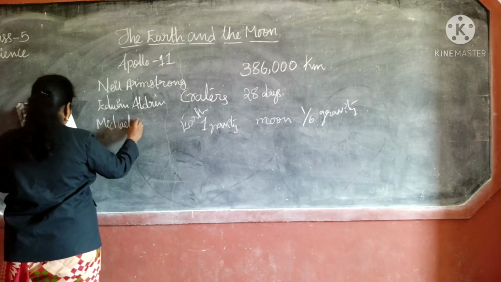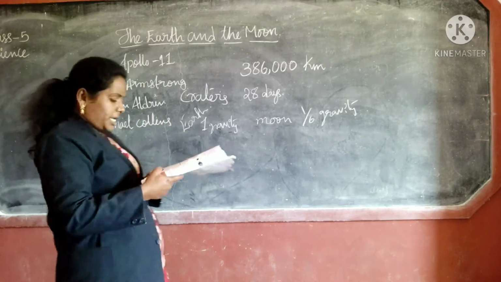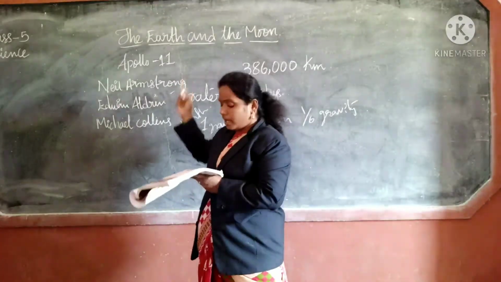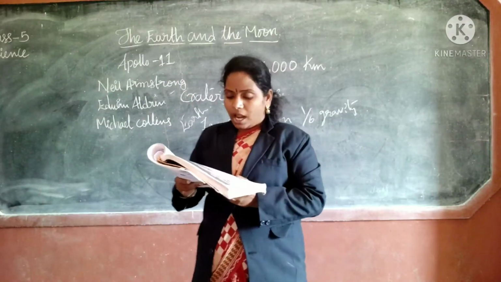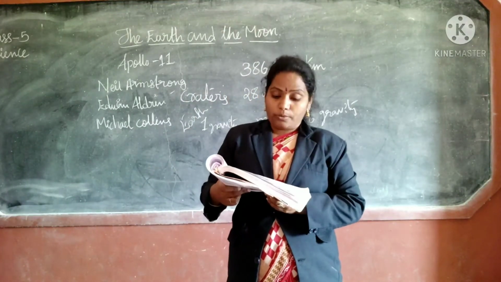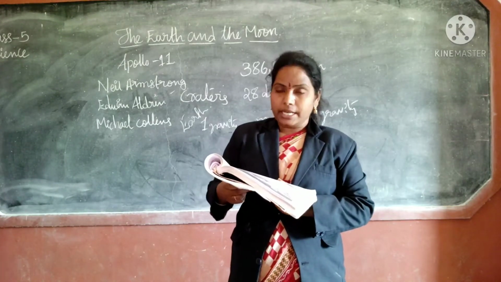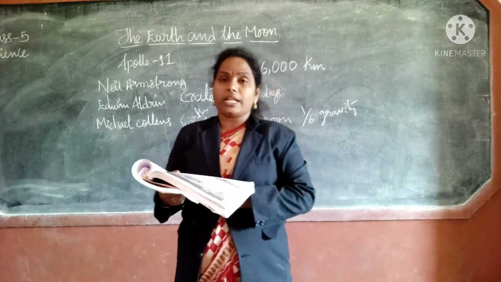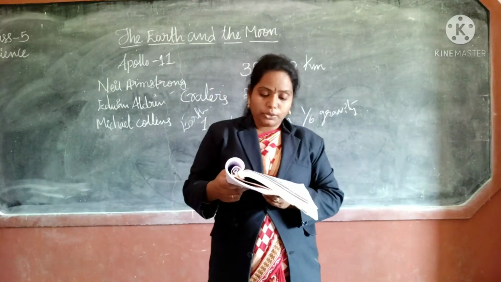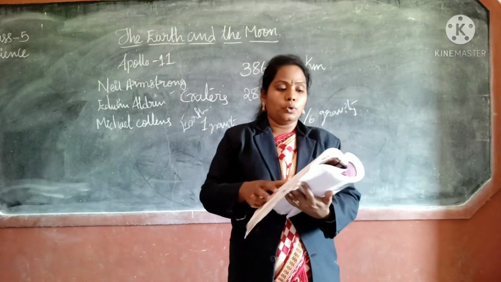Michael Collins remained in the spacecraft to operate that spacecraft. They returned to the Earth safely with some examples of rocks from the moon.